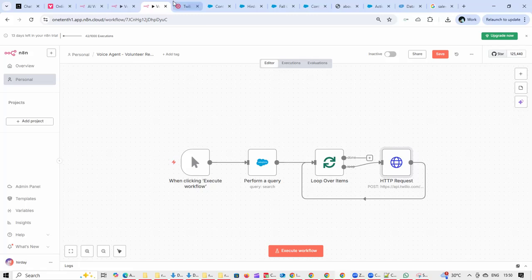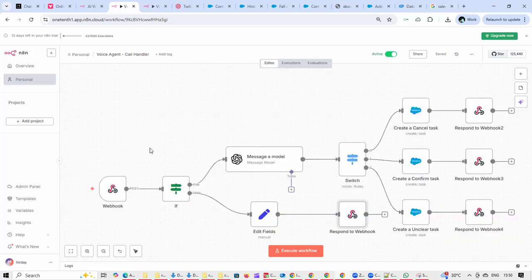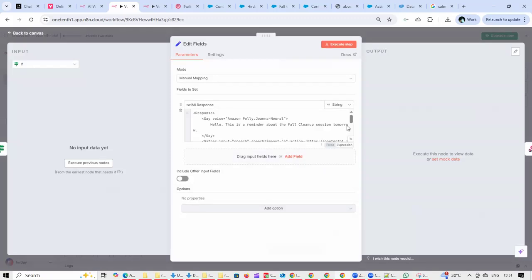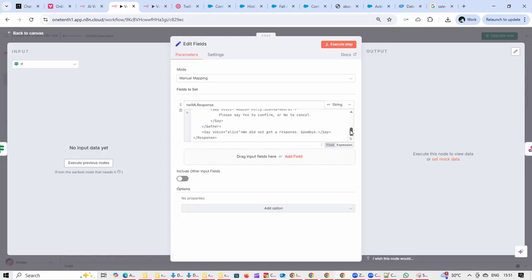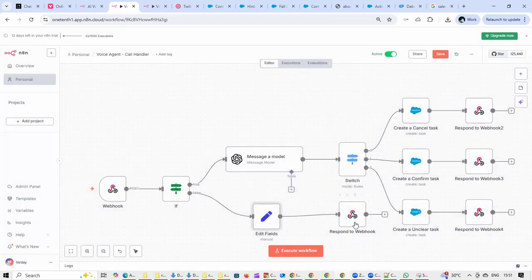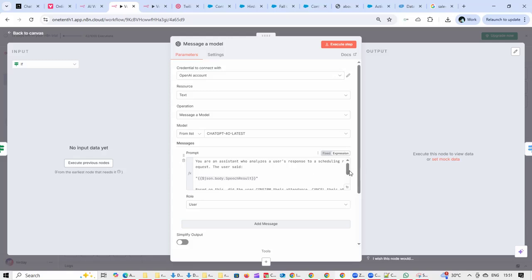In the second workflow, we are going to give a call using Twilio. Before we send a call to Twilio, we have to specify what Twilio has to speak to the volunteer. So this is something which is mentioned over here, where we say this is a reminder about the fall cleanup session tomorrow, and then we wait for the result. Once the result comes back, it is fed to an OpenAI model where we are trying to understand the intent.